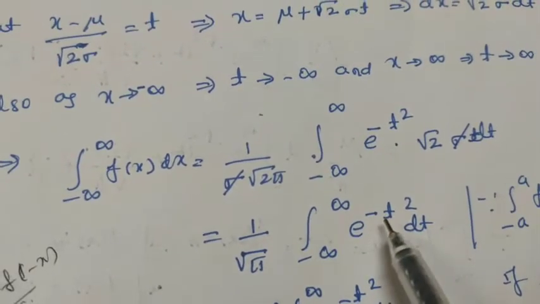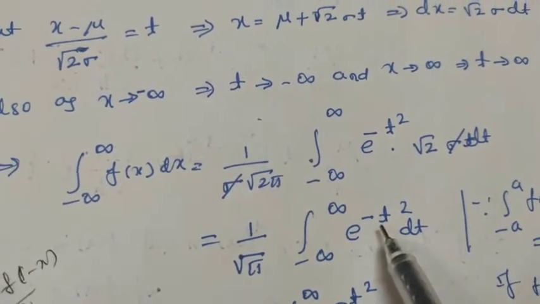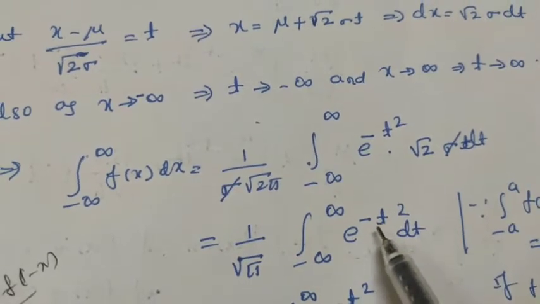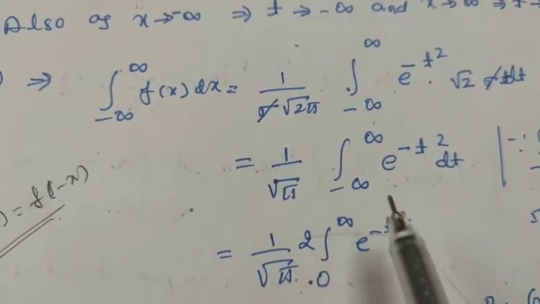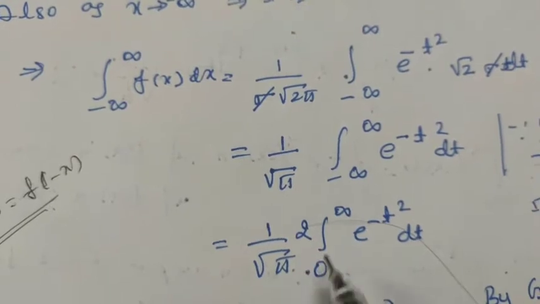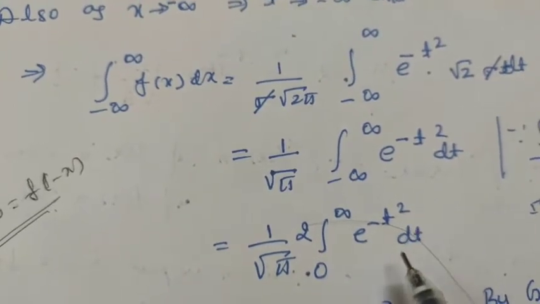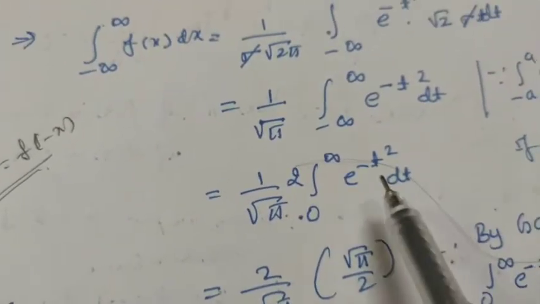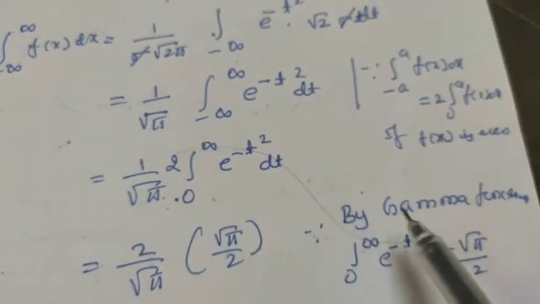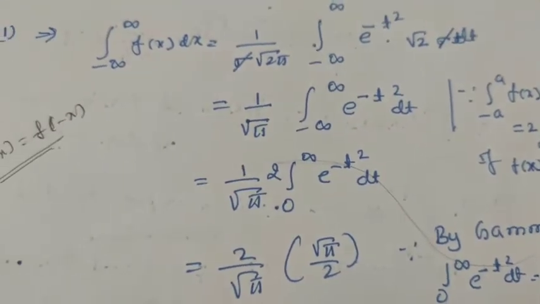So here if you replace t by minus t, the function remains the same, e raised to minus t square only. So it is equal to 2 times the integration from 0 to infinity e raised to minus t square dt. This is from the definition of a gamma function, which you studied in 5th semester.